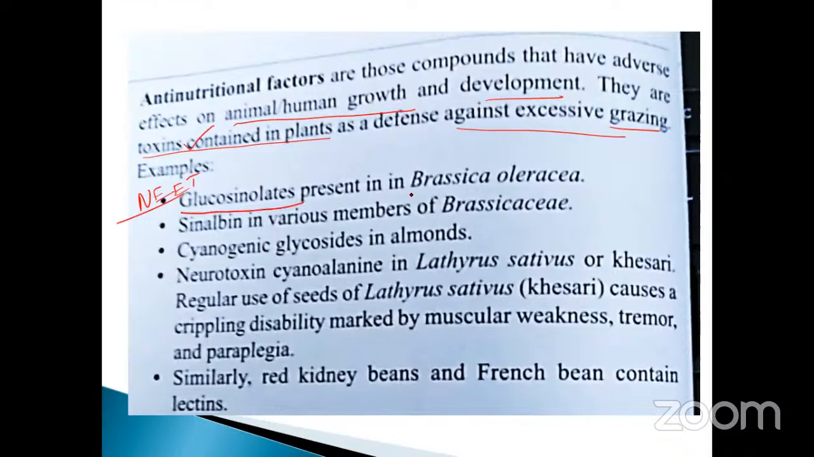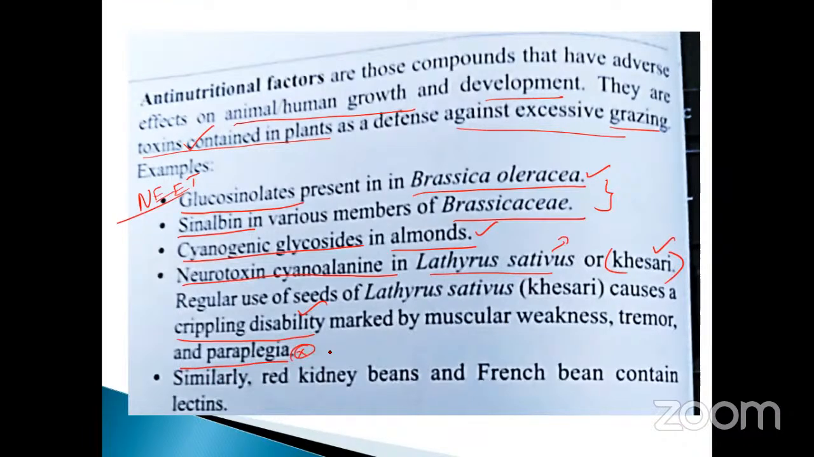Glucosinolate is present in Brassica oleracea. Sinalbin in various members of Brassica. Cyanogenic glycosides in almonds. Neurotoxin cyanoalanine is in Lathyrus sativus, which is one of the beans, called the grass pea. Regular use of seeds of Lathyrus sativus causes crippling disabilities. Don't forget, my dear. It is marked by muscular weakness, tremor, paraplegia. So these are the important points.